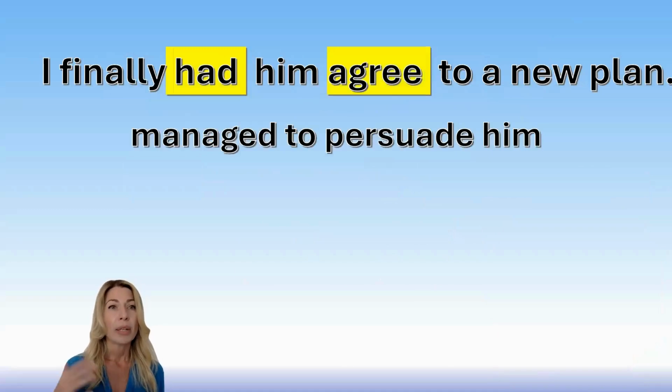Now, let's look at a different sentence. I finally had him agree to a new plan. So in this case, it's not about asking. If you read the sentence, you feel that this is something different. And it means that I managed to persuade him. So I convinced him to agree to this new plan. So these are two situations when we use have somebody do something.